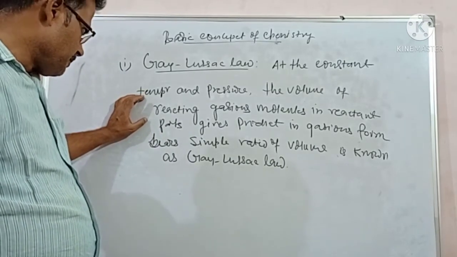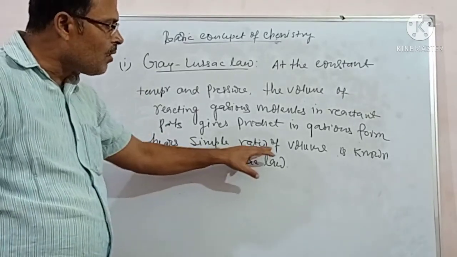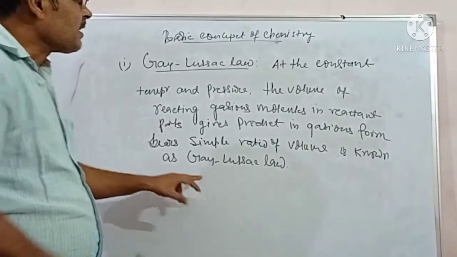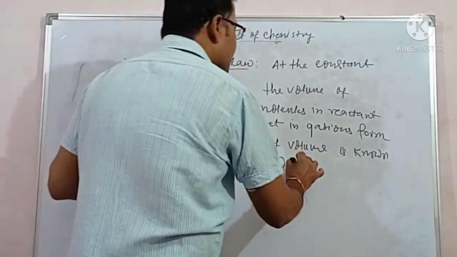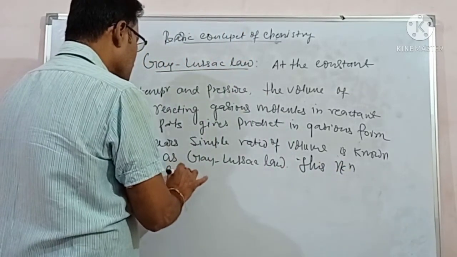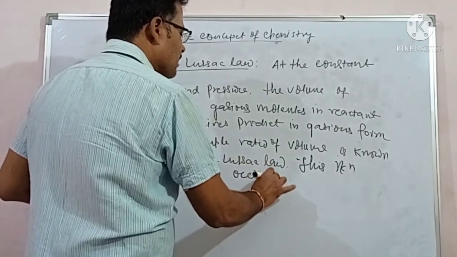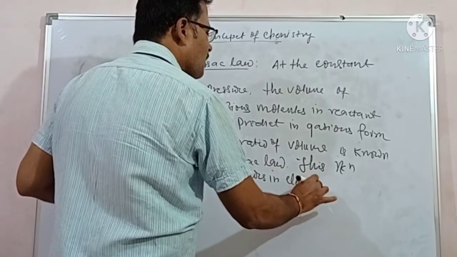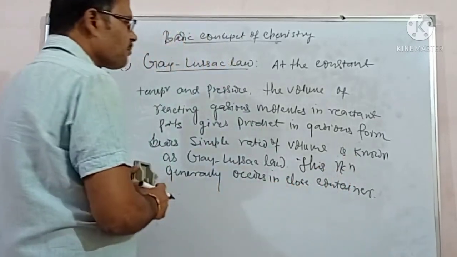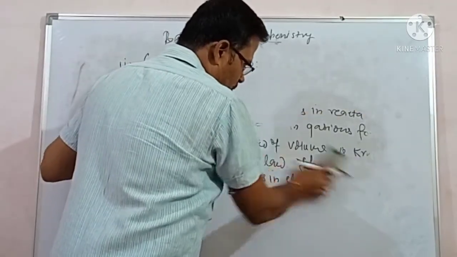Gaseous molecules in reactant parts gives the product in gaseous form, their simple ratio of volume is known as Gay-Lussac law. This reaction generally occurs in closed container. This one is an important matter. We get to understand through example.